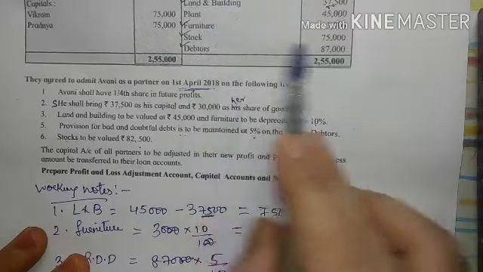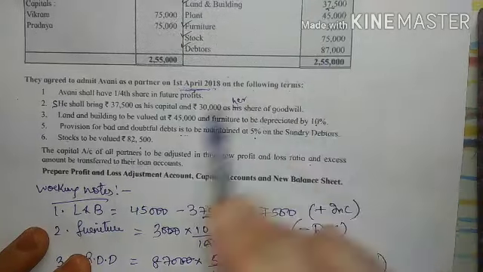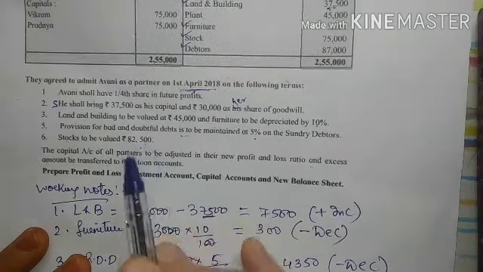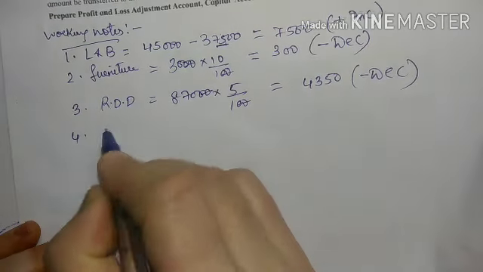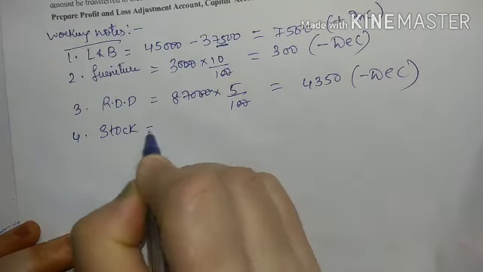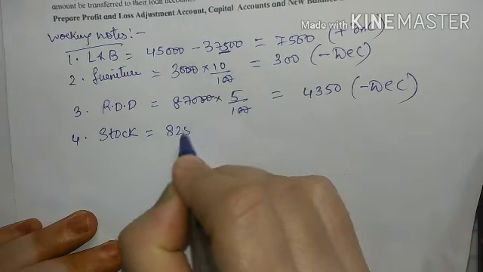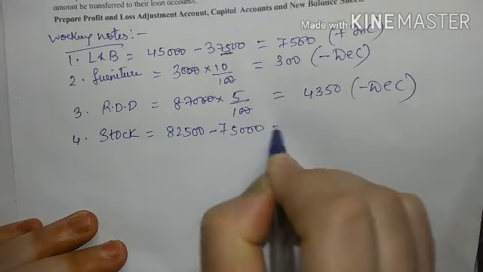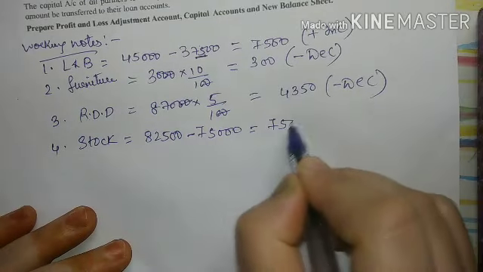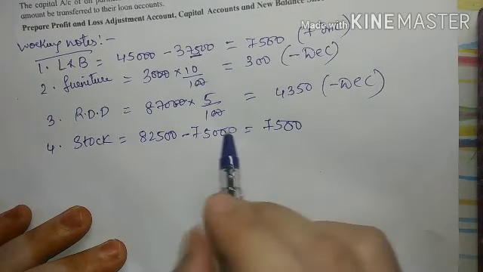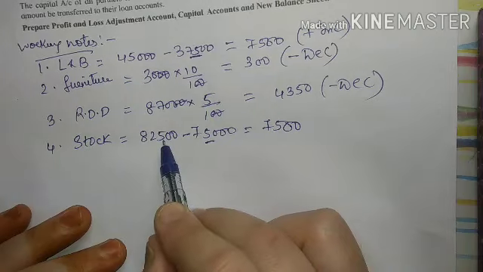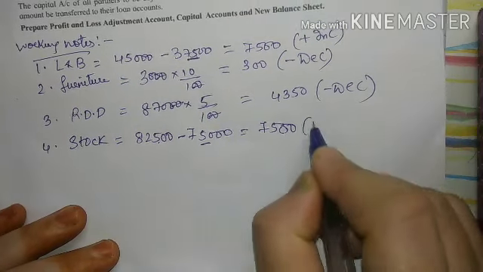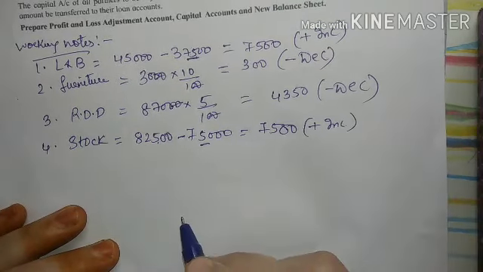Stock to be revalued at 82,500. Here you can see that stock is 75,000, and we have to make it 82,500, that is, there is an increase in the value. So next we will calculate the amount. Stock equals 82,500 minus 75,000. There is a difference, and the difference is how much? 7,500. This is my present value, and I have to make it this much. So that is an increase. I am increasing the value, right?